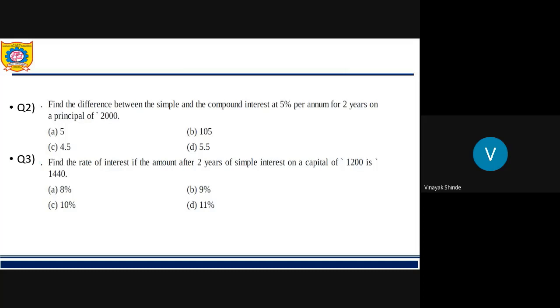So the answer for question number 2 is 5. The difference between simple interest and compound interest is 5. Option A is correct for question number 2. Go for question number 3.